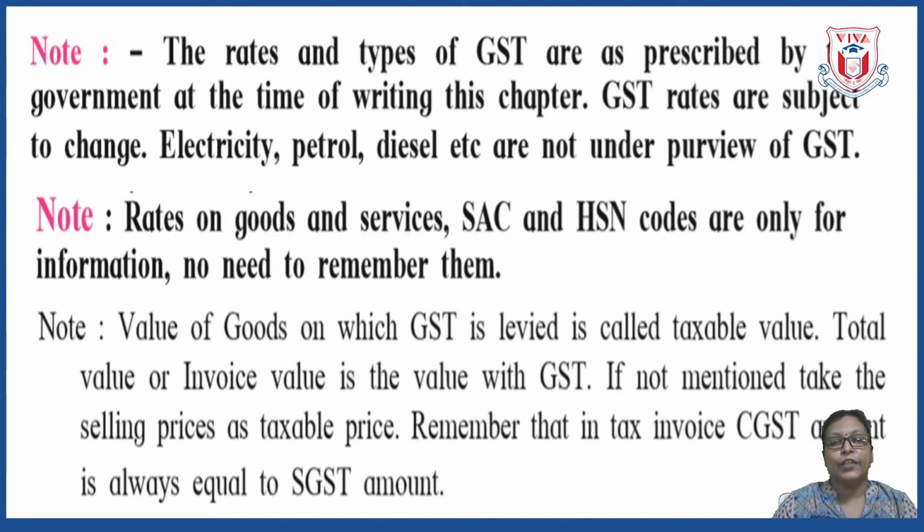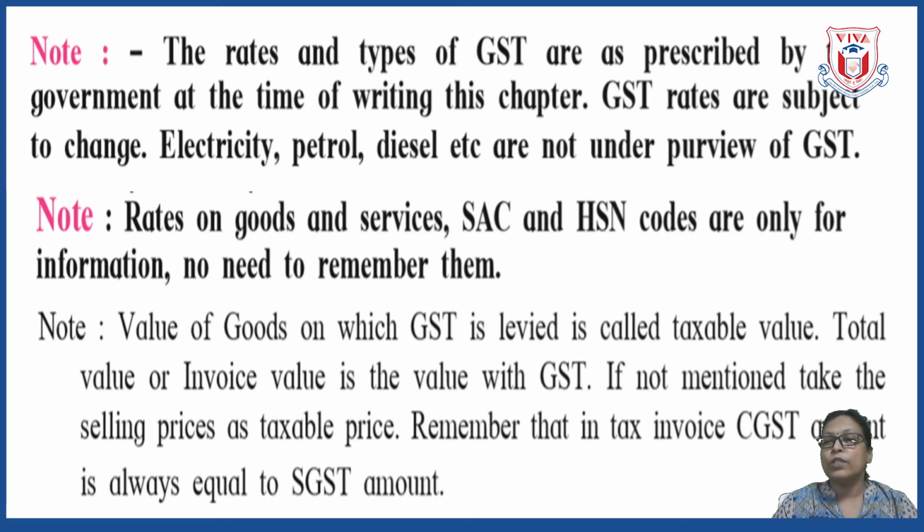And finally here, the value of goods on which GST is levied is called as taxable value. Total value or invoice value is the value with GST. So whenever you will see the word total value or invoice value, it is considered that GST is undertaken in that. Okay, if not mentioned, take the selling prices as taxable price.